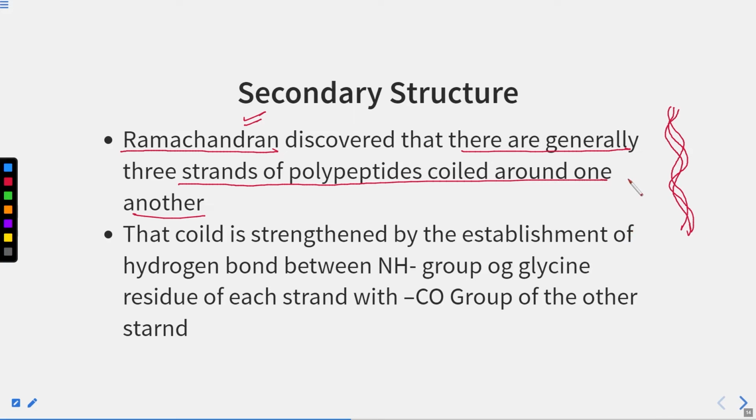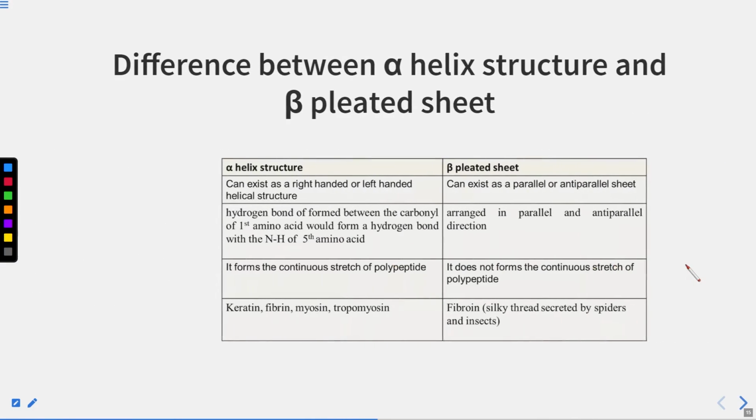He discovered that three strands of polypeptide coiled around one another, and that coil is strengthened by hydrogen bonds between the NH group of a glycine residue of each strand and the CO group of the other strand, and that forms collagen, right?